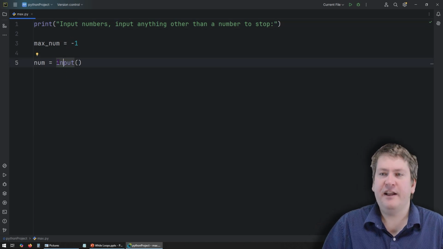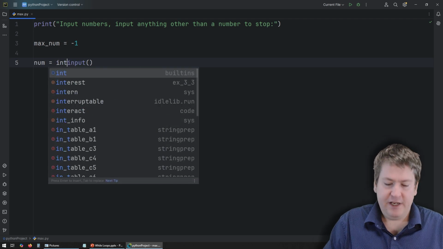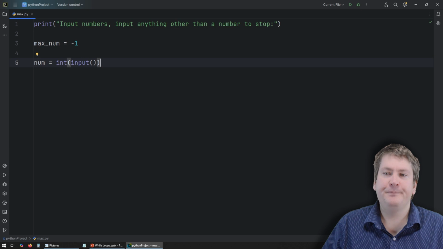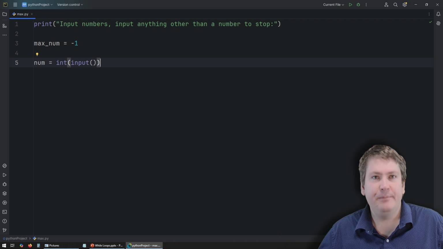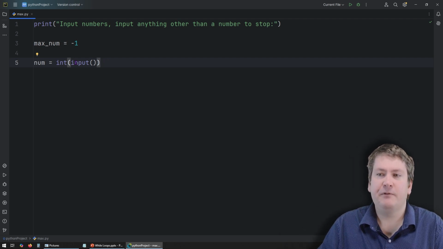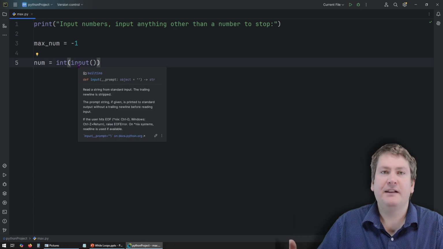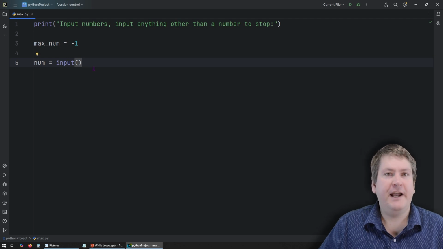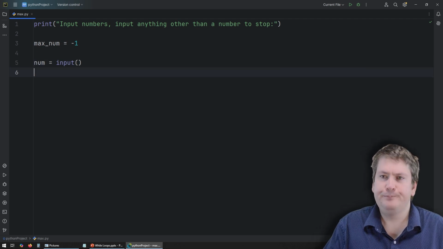So you might think our next step would be to convert this into an integer, because we do want positive integer numbers. But remember, we want to exit the loop when invalid input is given. For example, if they input cat or duck or zebra, that should cause the loop to exit. And the problem is if we convert it right away, then if we put in something like cat or duck, it's going to cause an error. We don't want that. So we're going to leave it as a string for now, and we're going to do a check on it.